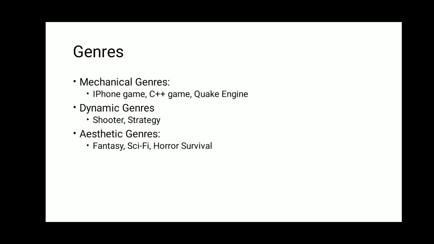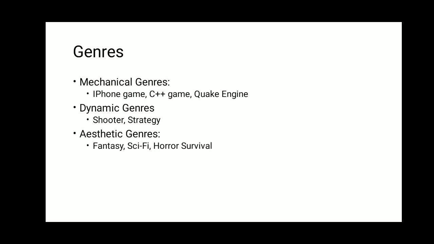So before deciding the code, genres come first, the generation we are going to use, the process we are going to use related to mechanics, dynamics, and aesthetics. So the first one is iPhone games, C++ games, and the Quake engine. So mechanical generation decides what real time system I want my game to run.